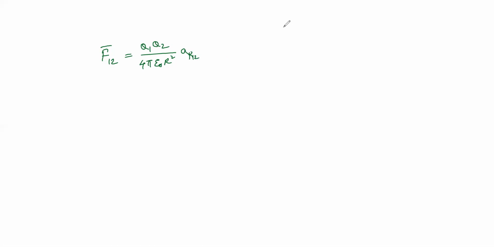As you can draw in the diagram also, Q1 and Q2, and the distance between these two is r12. Let us take some origin as a reference.